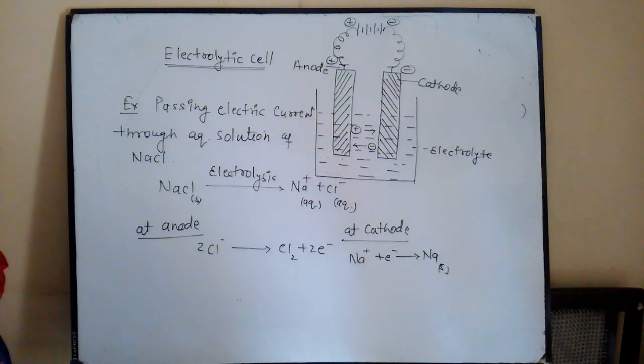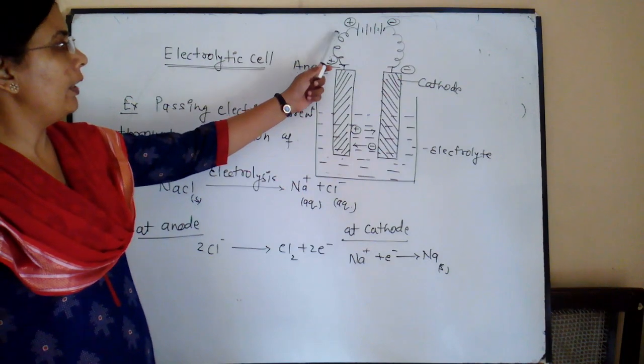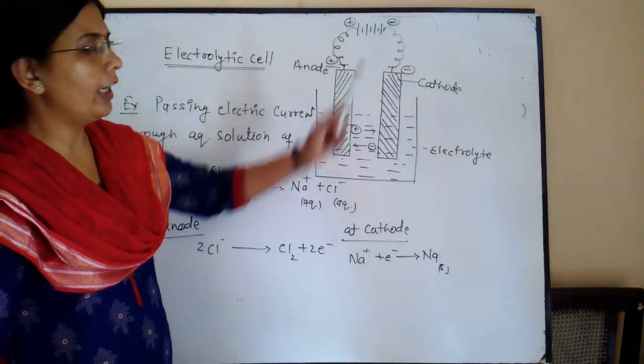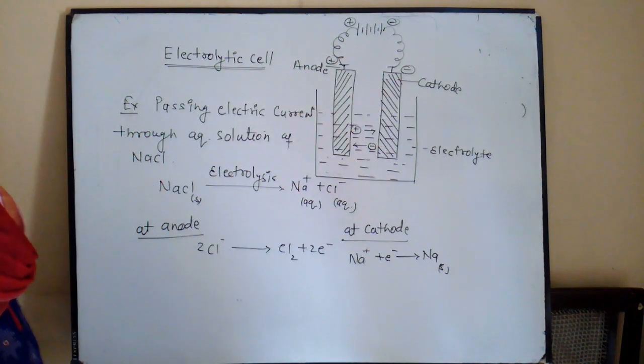If we pass the external supply of electricity, the electric current enters the cell or solution through one of the electrodes called the anode and leaves the solution of electrolyte by another electrode called the cathode. The anode is connected to the positive pole of the battery and the cathode is connected to the negative pole of the battery.